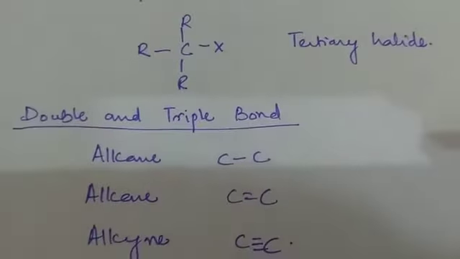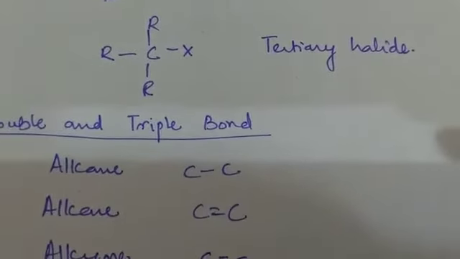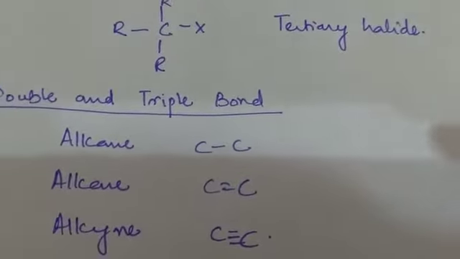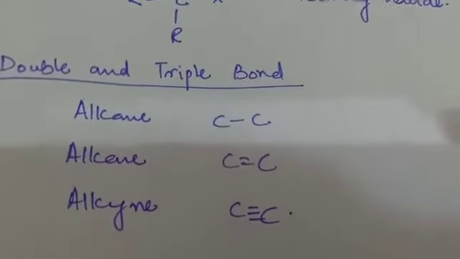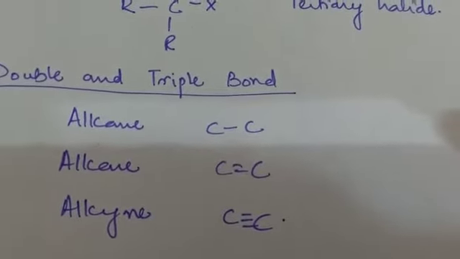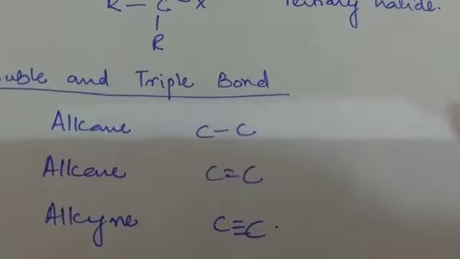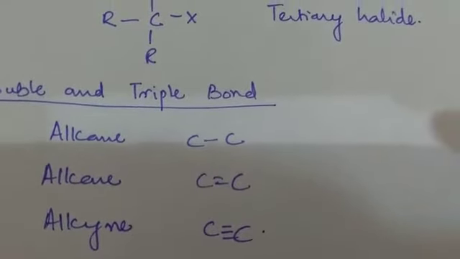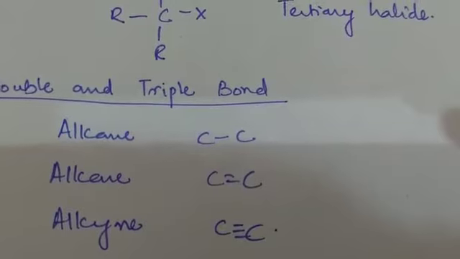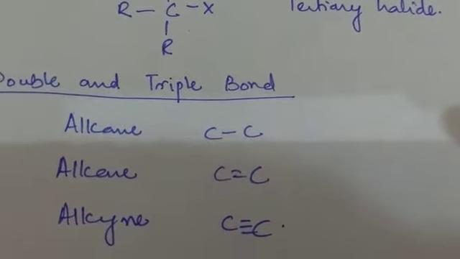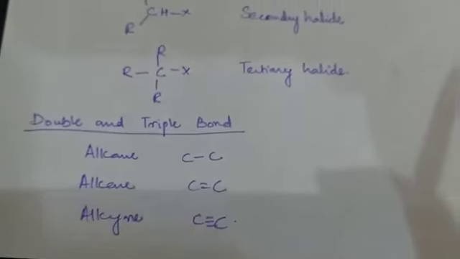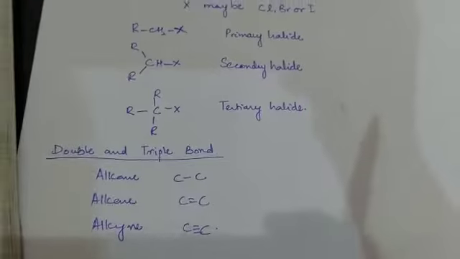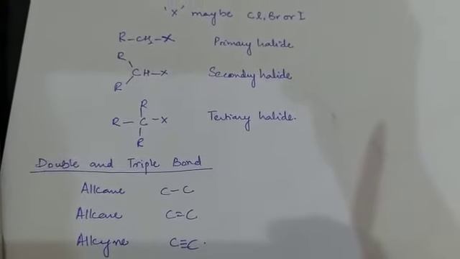ठीक? The last functional groups are single, double and triple bonds. If I talk about single, double and triple bonds, you know it very well. ठीक है? हम पीछे भी in the starting of the organic chemistry we talked about them. If two carbons have single bond, they are known as alkanes. If two carbons have double bond, they are known as alkenes. If two carbons are attached with triple bonds, they are known as the alkynes. ठीक है? And these are the functional groups which determine the whole property of the organic compound. So they are really very important, and thank you.